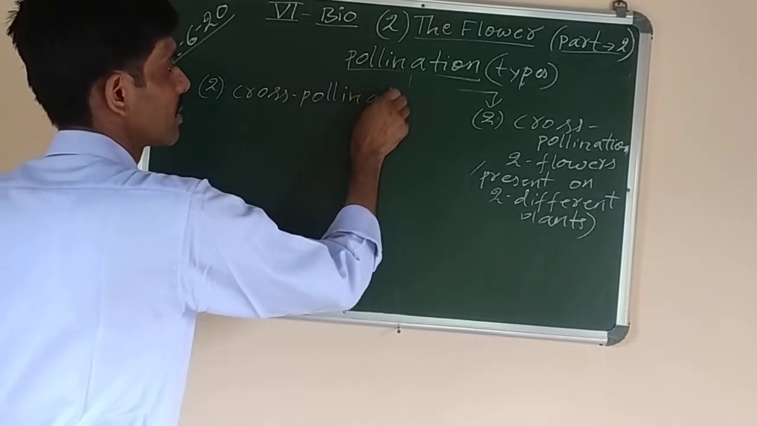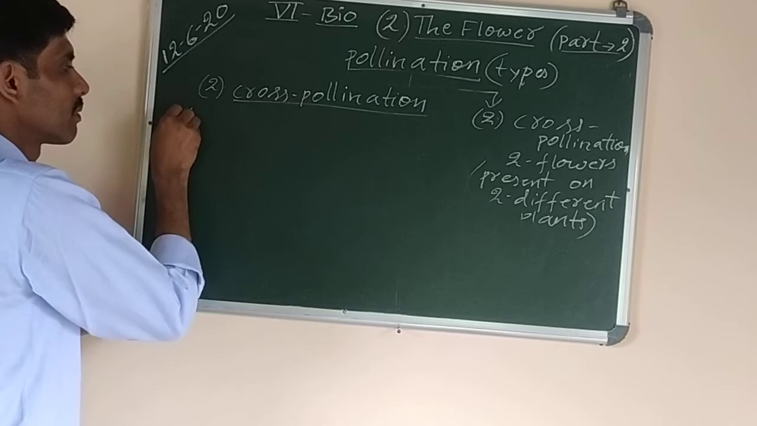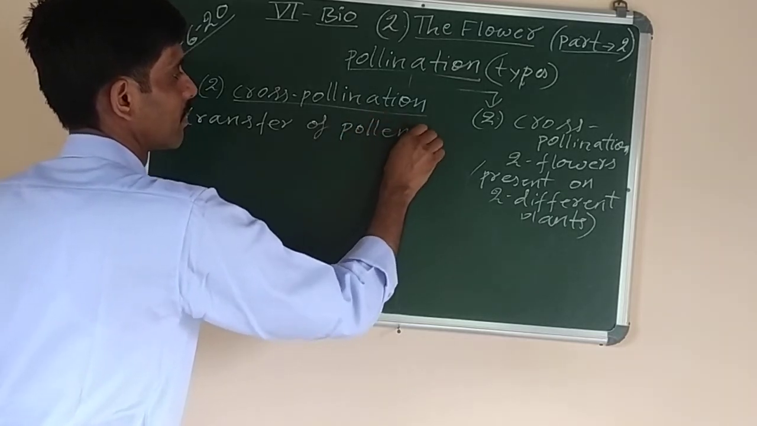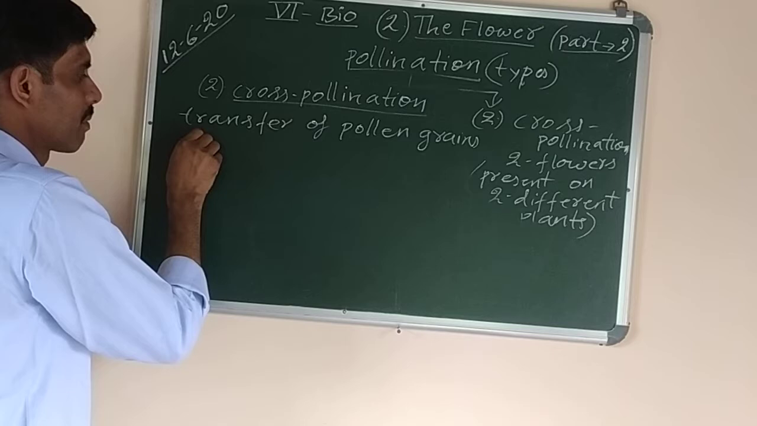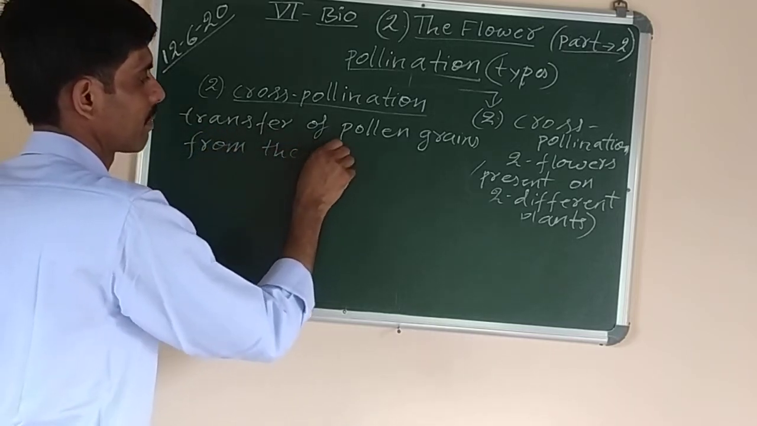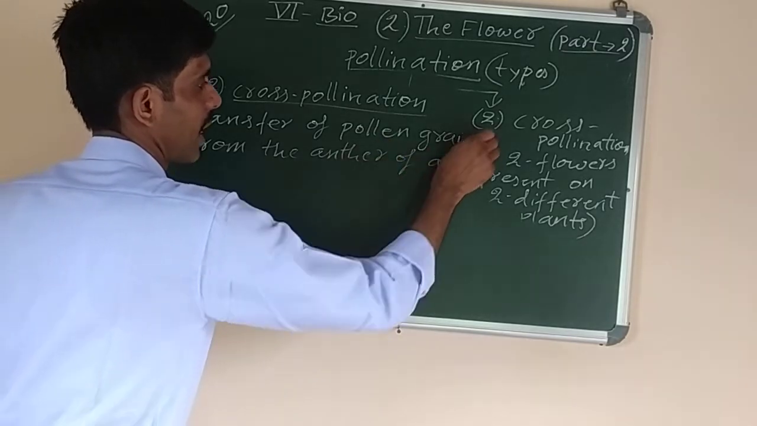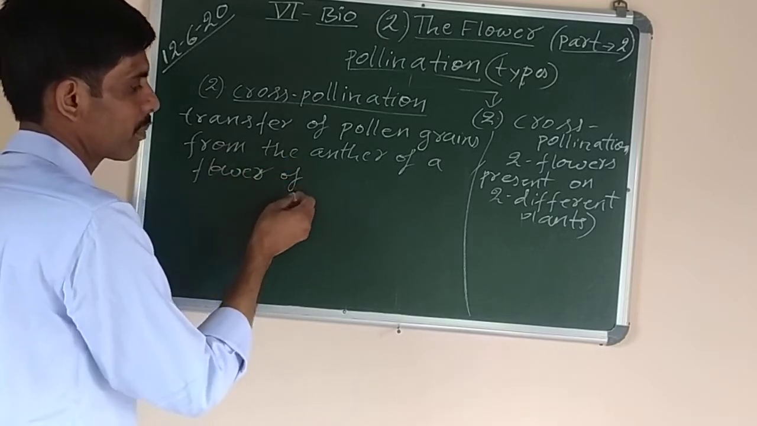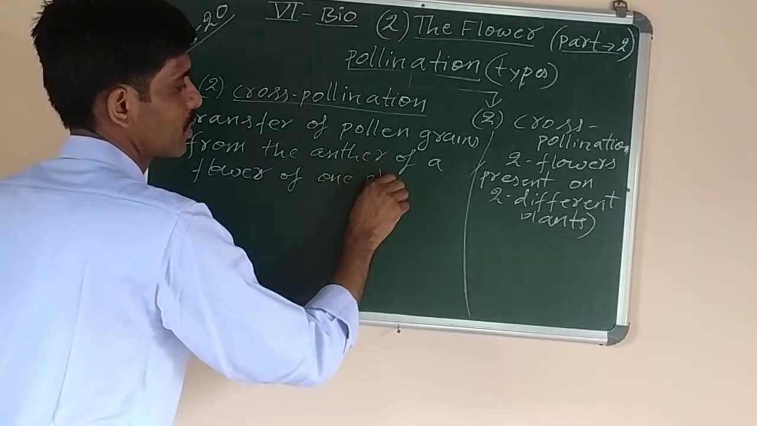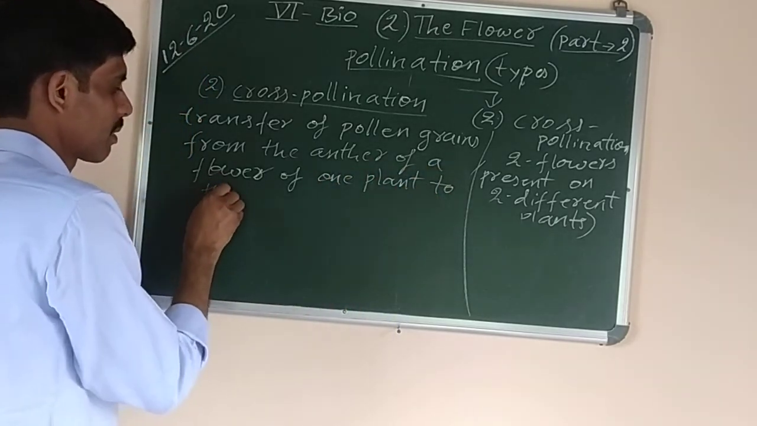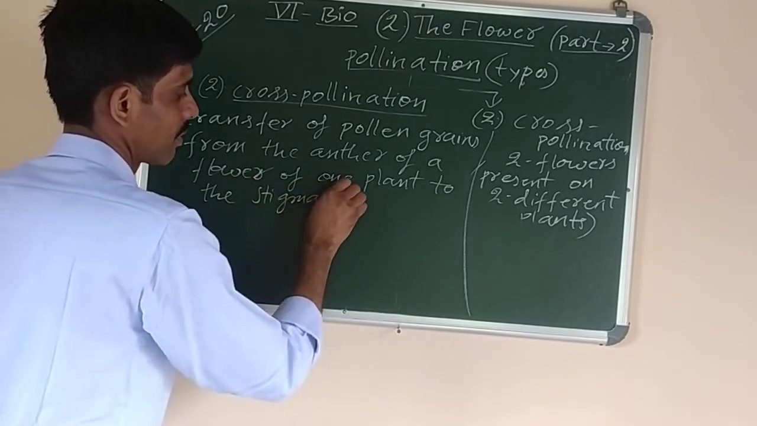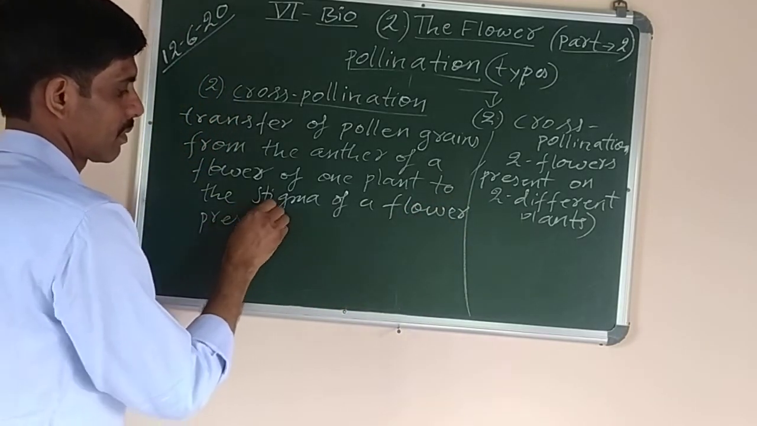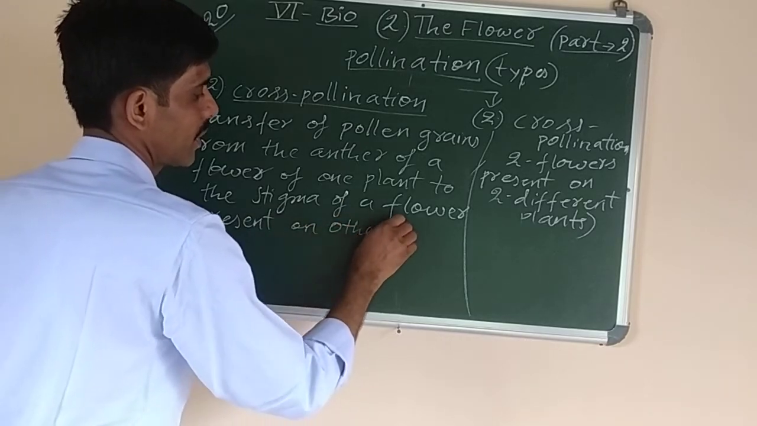Definition of cross-pollination is transfer of pollen grains from the anther of a flower borne on one plant to the stigma of a flower present on another plant. Means two different plants are there.